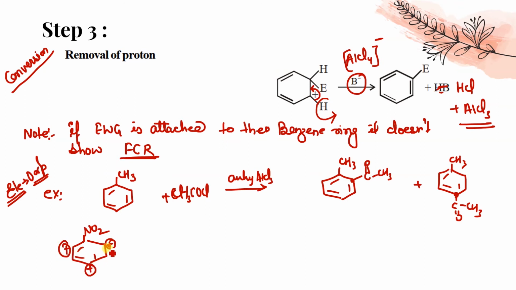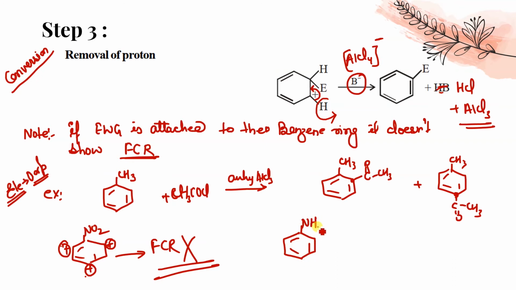Got it? So it will decrease the electron density at ortho and para position, and hence the electrophile cannot attach on this compound, and hence it doesn't go FCR. Clear, children? Any doubt in this? Did you understand?